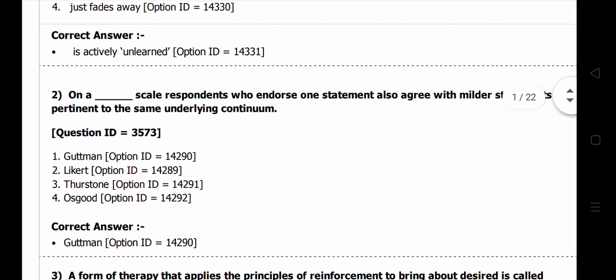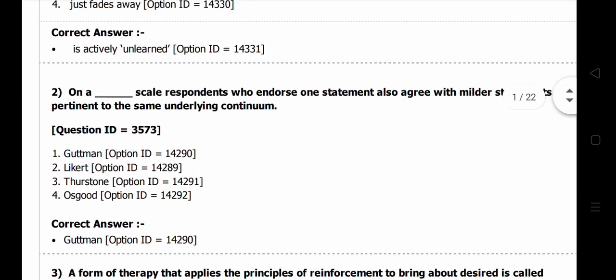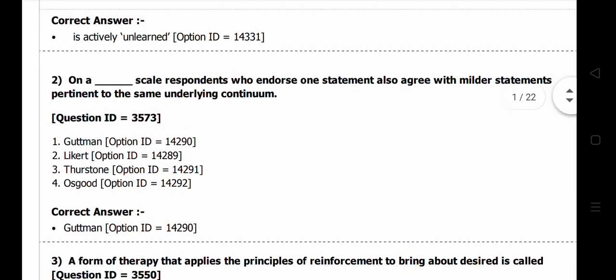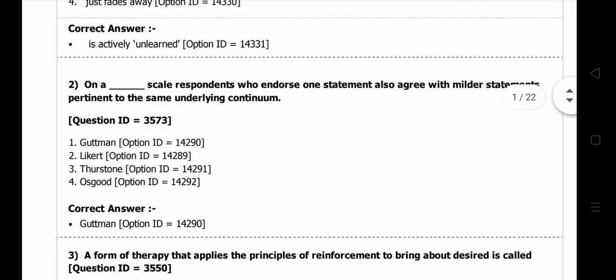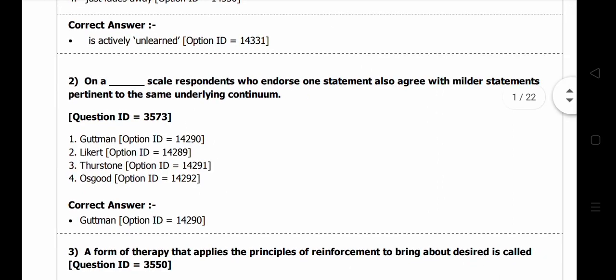On a dash scale, a respondent who endorses one statement also agrees with the milder statements pertinent to the same underlying continuum. So this is one kind of scale. There are four attitude scales, and attitude scales are very important in our psychological testing and measurement.